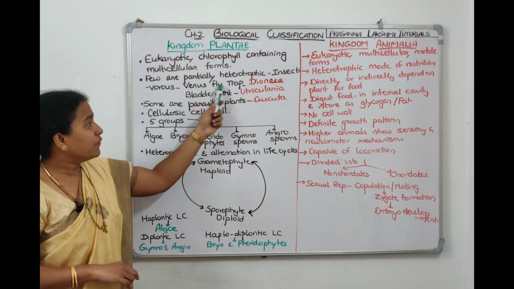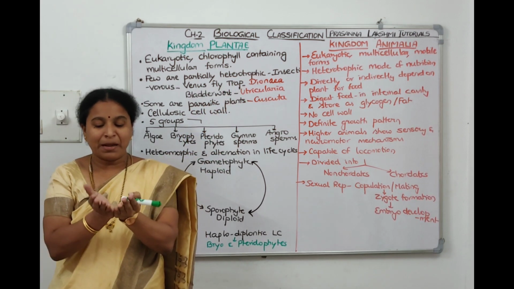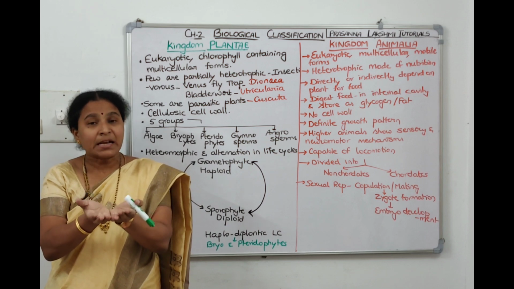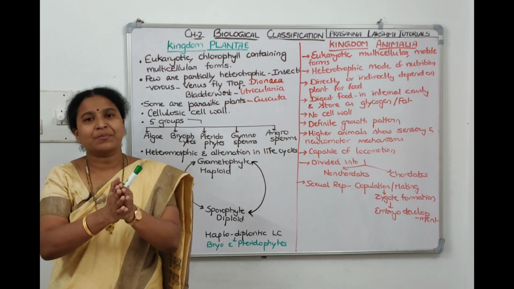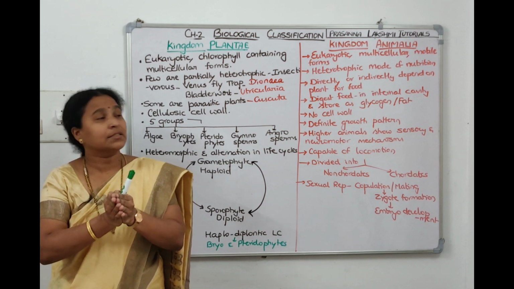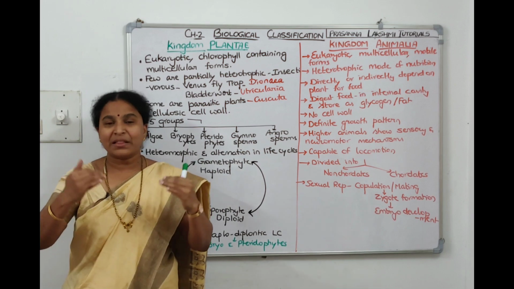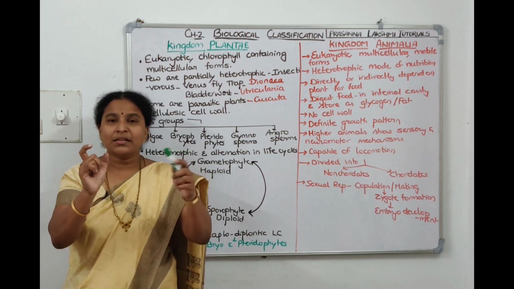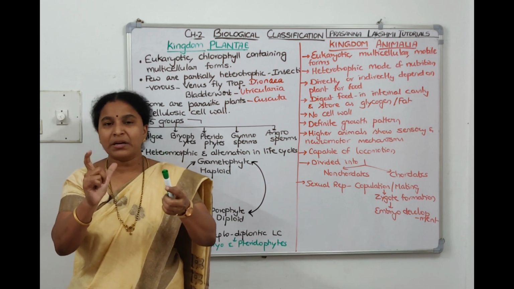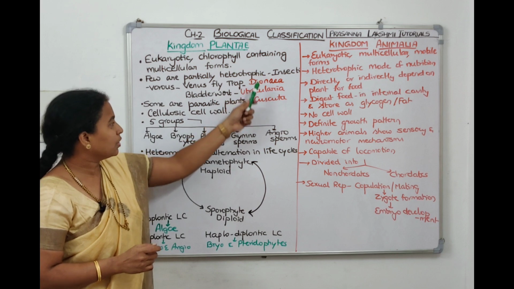The examples are Venus flytrap, it's called Dionaea. Venus flytrap, the leaf will be bifid like this and it will be very colorful. So the insect gets attracted to the color, and when it comes, it traps the insect. It closes and it kills the insect. Whereas bladderwort Utricularia is an aquatic plant. It will be there in the water, suspended inside the water. It has bladder-like structure. The insect, when it swims and comes, it opens and it takes the insect inside the bladder. So these two are partial heterotrophic.